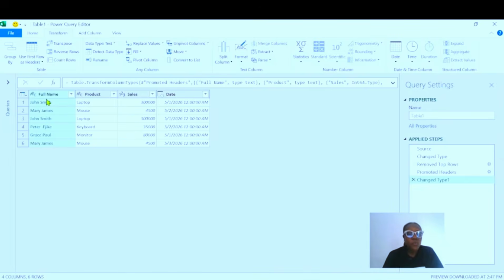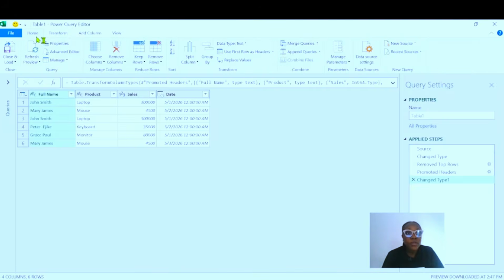So what else can we do? We'll need to split our column. This is the full name: John Smith, Mary James, John Smith, and the rest. We are going to split it so that we have a first name and a surname column. We are going to find this command in the Transform or in the Home tab. If you want to transform any column at all, what you're going to do is select that entire column.